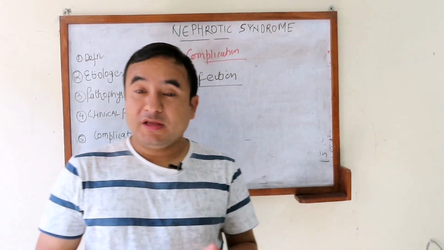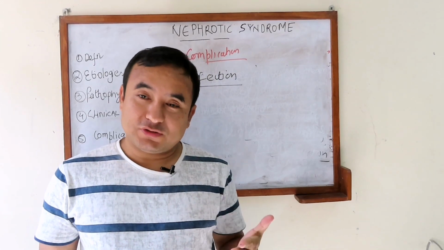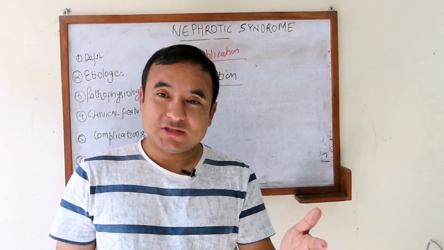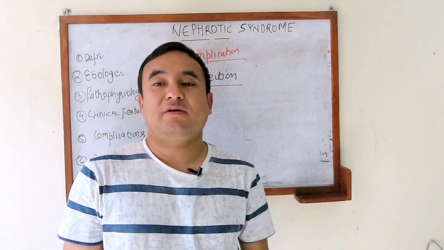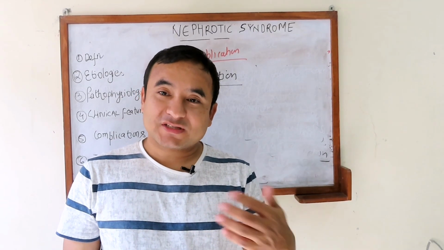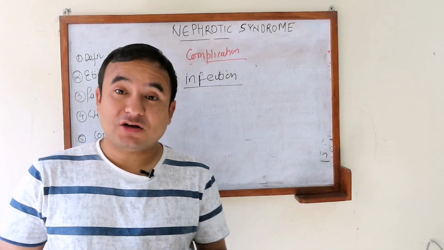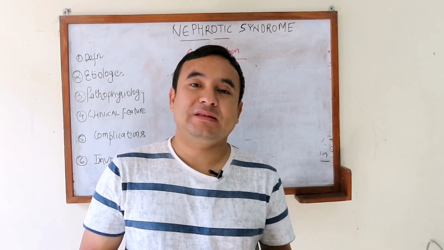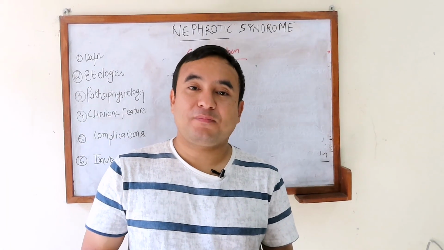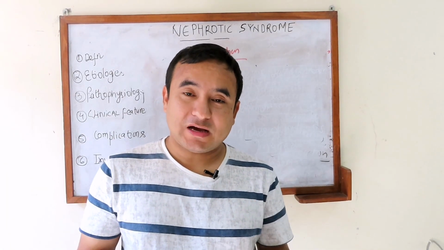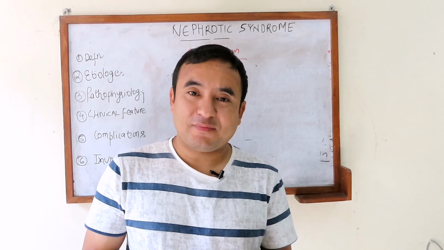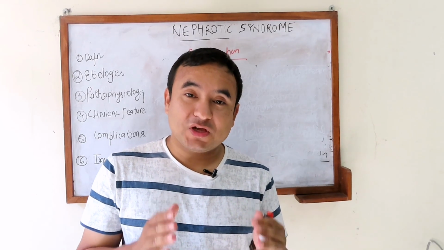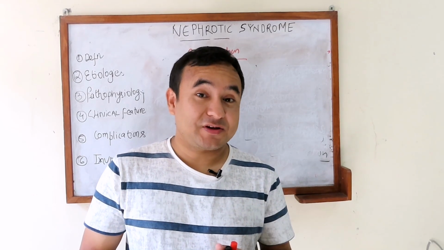In a patient with nephrotic syndrome, there is proteinuria. When there is proteinuria, immunoglobulin is also one of the proteins, so immunoglobulin also gets excreted through the urine. There is also excretion of complement through the urine, as a result of which there is hypogammaglobulinemia. There is a decreased level of immunoglobulin and complement in our blood, as a result of which we become immunodeficient and can't kill the organism properly. That is why a patient with nephrotic syndrome can easily have secondary infection.